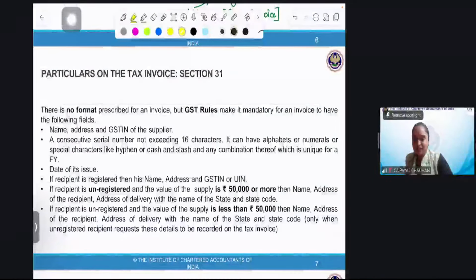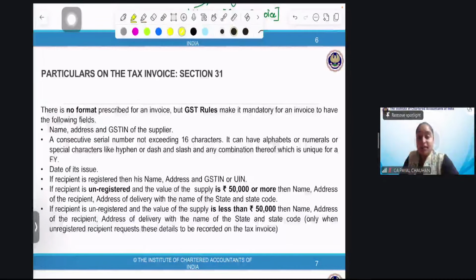Ma'am, e-invoice will be helpful for auditors, for audit trail, right, ma'am? Perfect, because e-invoice automatically updates many things, like it generates the e-way bill also, it updates your GSTR-1A also, and GSTR-1 also. There are so many things, but we'll do it, don't worry.